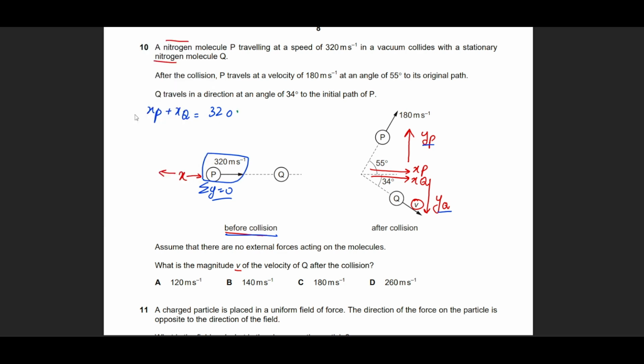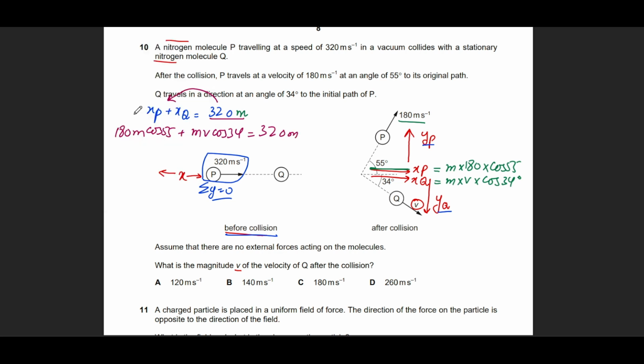So 320 is its speed, let m be its mass. It's going to get cancelled out. So the x-component of P will be mass times velocity, which will be m multiplied by 180 multiplied by cos of 55, because we're looking at the horizontal component. Similarly over here, Q would be m times v times cos of 34 degrees. Now, how to visualize this? This 320 momentum has been converted into two parts, right? So this becomes 180m cos of 55 plus mv cos of 34 equals 320m.